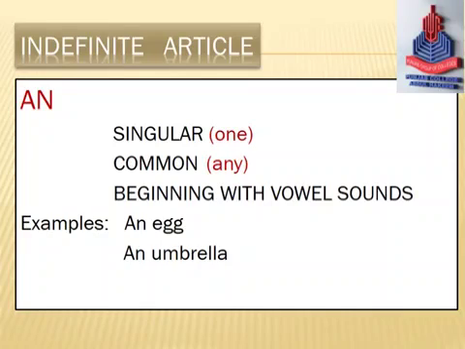An egg means egg is singular, egg is common, and also beginning with vowel sound. So we can say an comes when the noun is singular, common, and beginning with vowel sound.